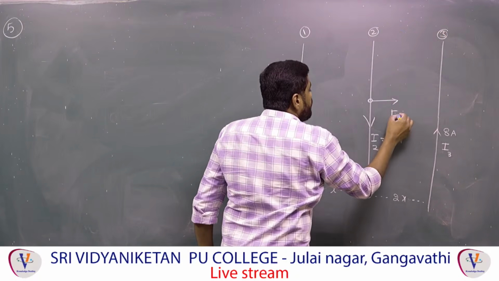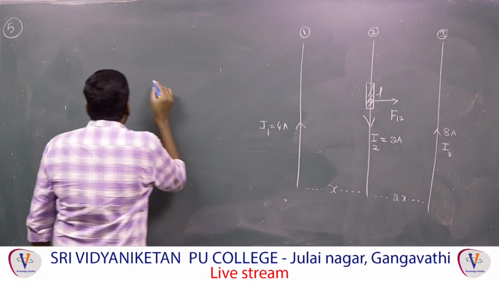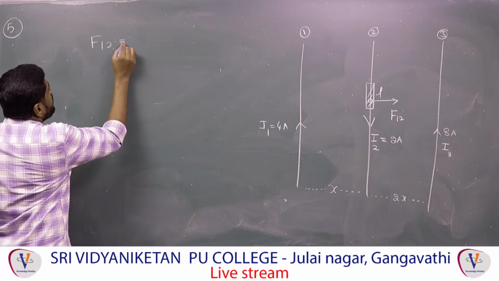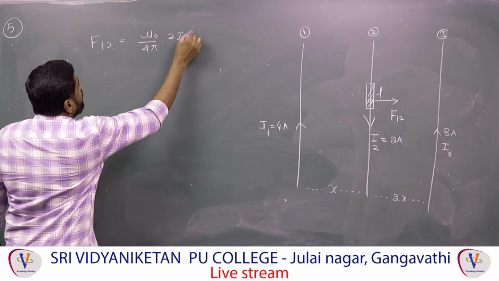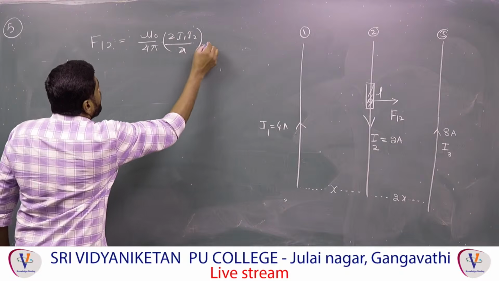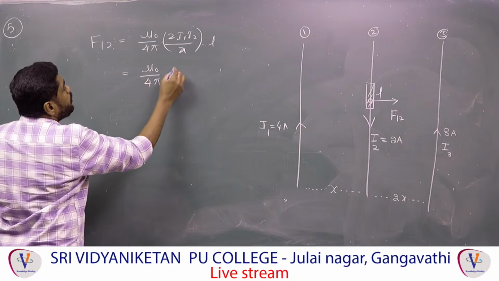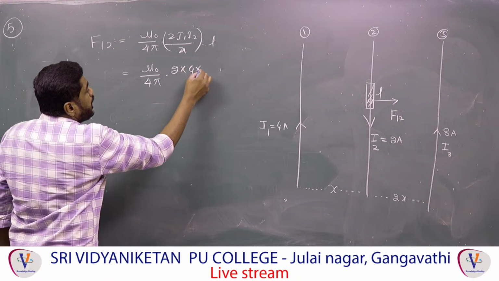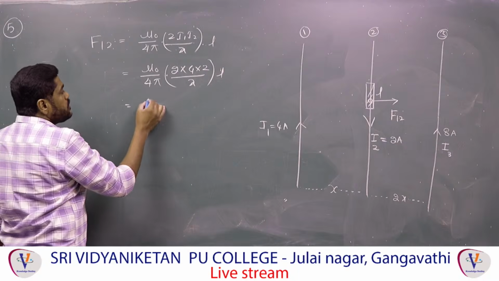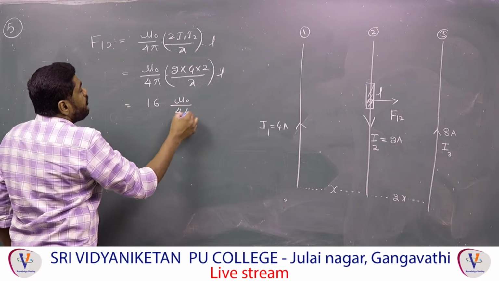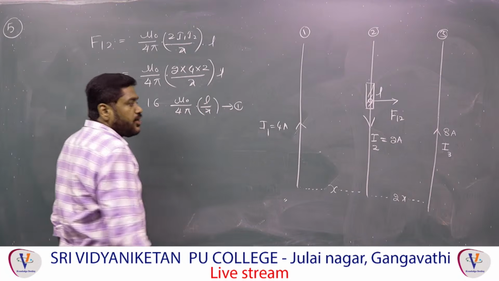Now you can say F12, for example, if you take one small current element of length L, the force acting F12 is equal to μ0 by 4π into 2 I1 I2 by x into that length L. If you substitute, μ0 by 4π into 2 into I1 value, that is 4, I2 value, that is 2, by x into L. Finally we get 16 into μ0 by 4π into L by x, let us call it equation number 1, and it is acting in this direction.